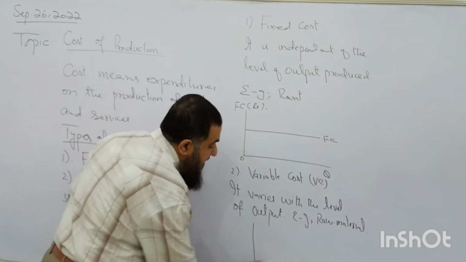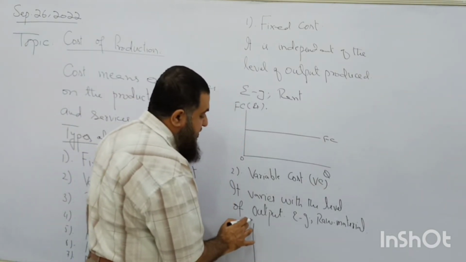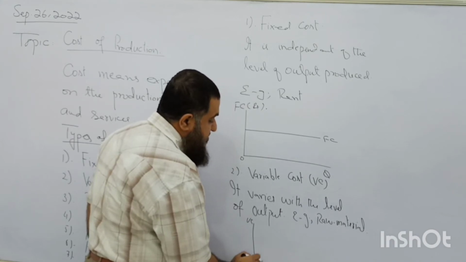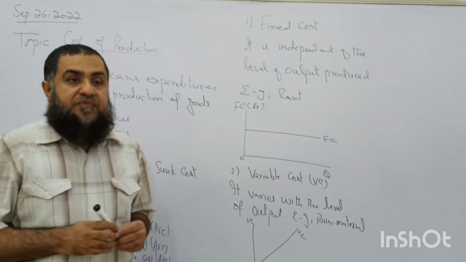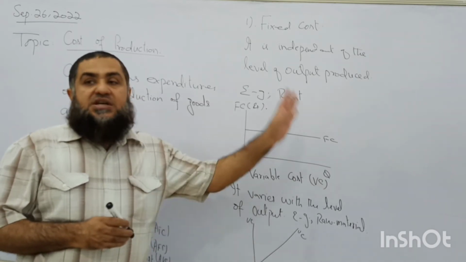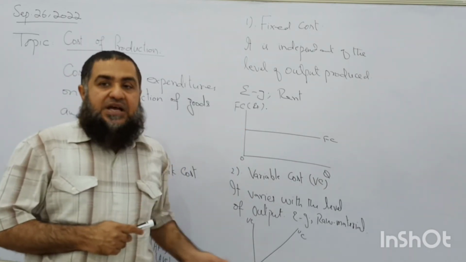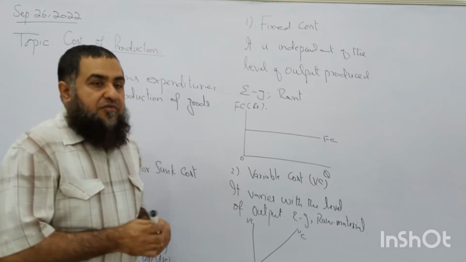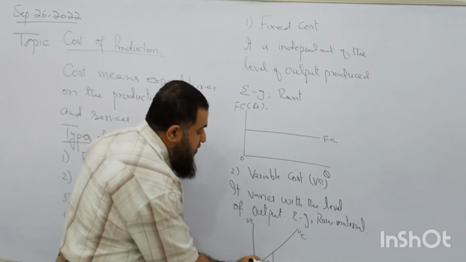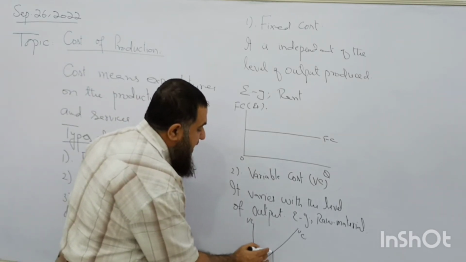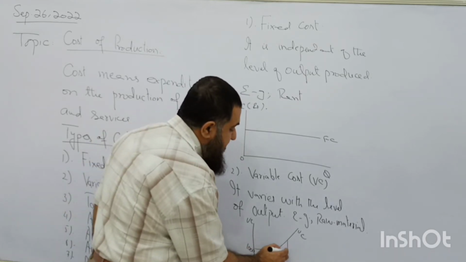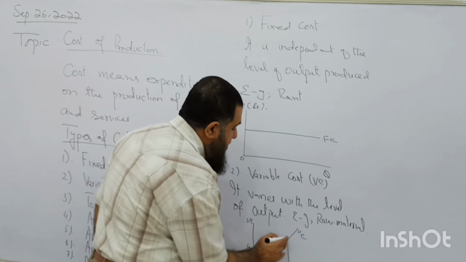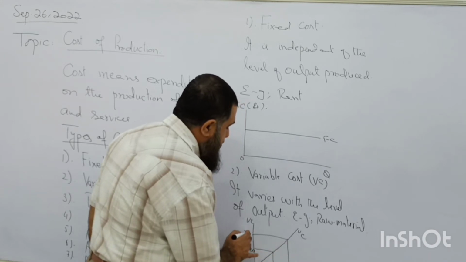So this can be the shape of variable cost. We have two different shapes. This is what you have studied in your previous levels, that it is constantly growing as the output is changing. Like for the first 100 units, it is going to be 1000. For the next 100, like 200 units, it is now 2000.